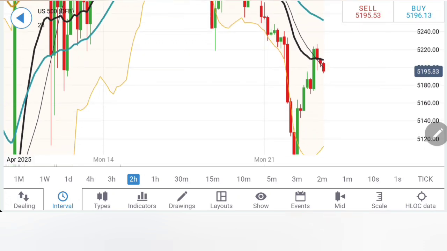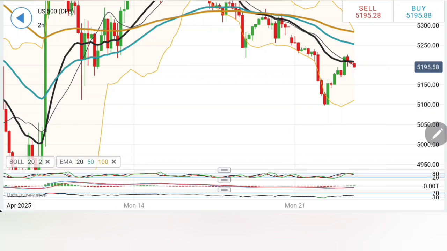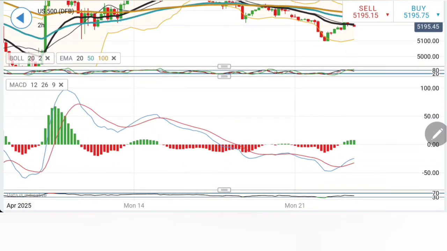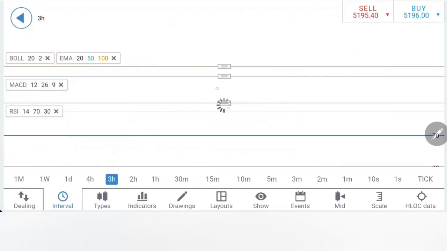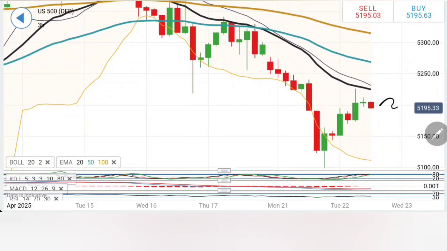See, on the upside, 52.40 holds a very strong place here, because beyond this we can expect good bullish momentum. It can try to fill the gap here all the way out towards 5300. Stochastic dropping here. The MACD has crossed over at the bottom, trading with bullishness here. RSI is flat. On the 3-hour charts, similar observation. See, diminishing bullishness, and it is trading in this channel here.